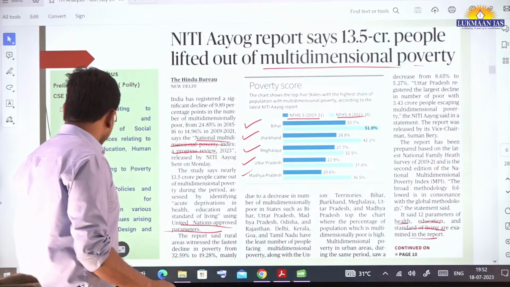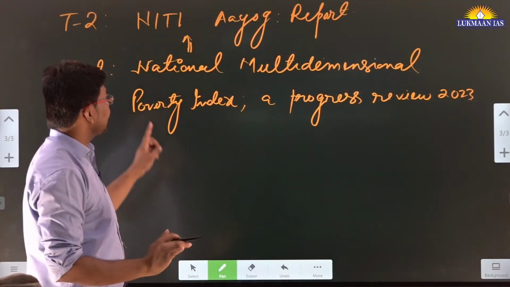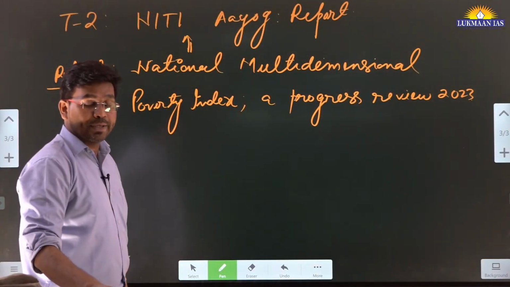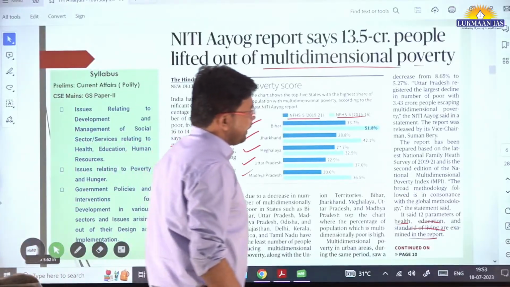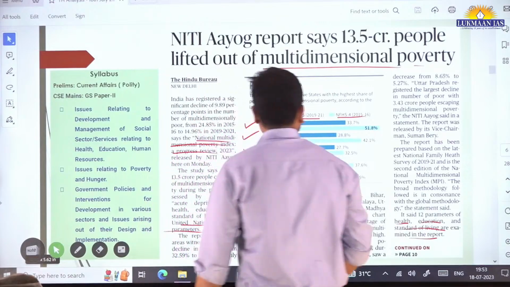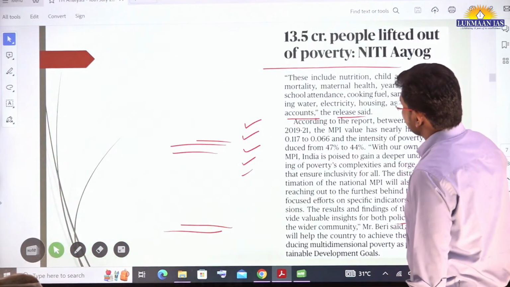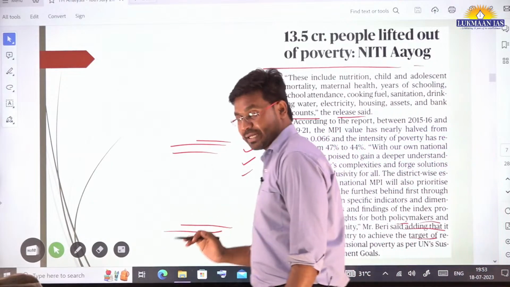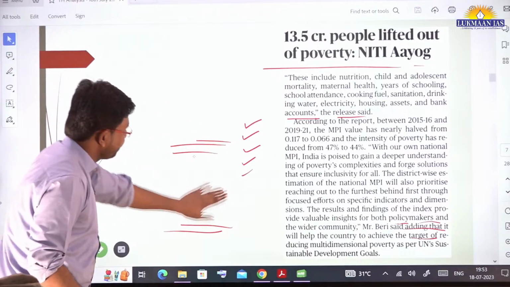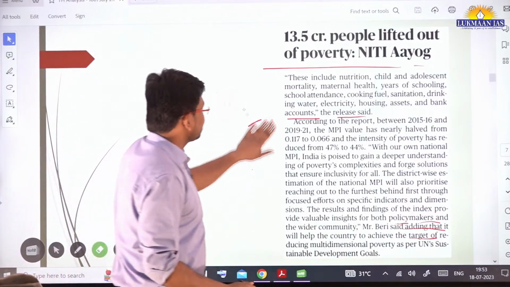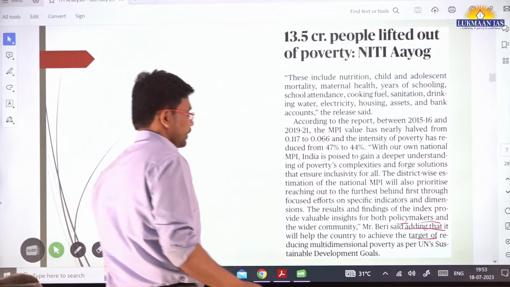It is important for you to remember the name of this report, and also remember that it is released by NITI Aayog, because it may be asked by UPSC in the prelims exam itself. Many times they do ask questions from the reports and indices section. So this is related to that. In your free time you need to read this article. You can download this PDF from the description of this video. With this, we will move to the next topic quickly.